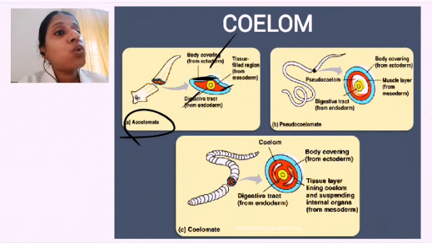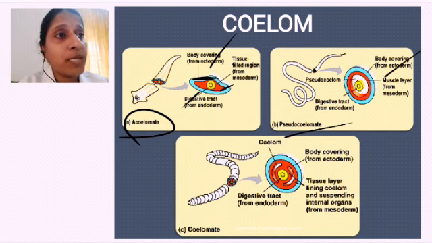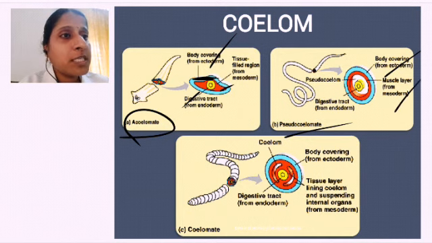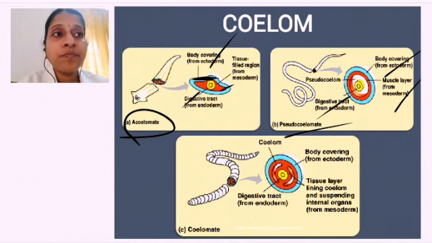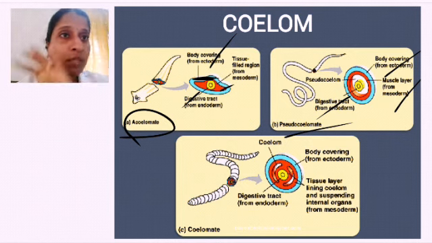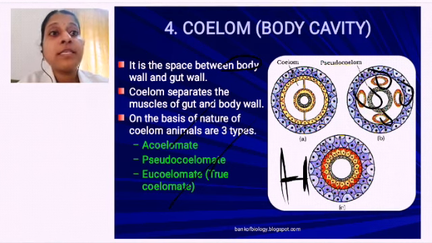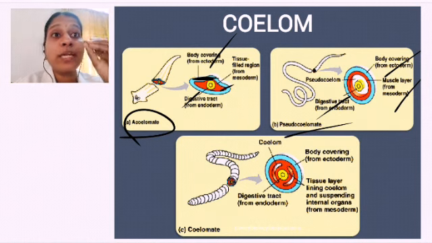Okay. Pseudocoelomate. What do you mean by pseudocoelomate? You can find the blue one is the ectoderm. Thereafter red is the mesoderm. Just below the red you can find some spaces there. Thereafter the yellow one is the endoderm. In some spaces, not all throughout, in some places you can find there is fluid filled.